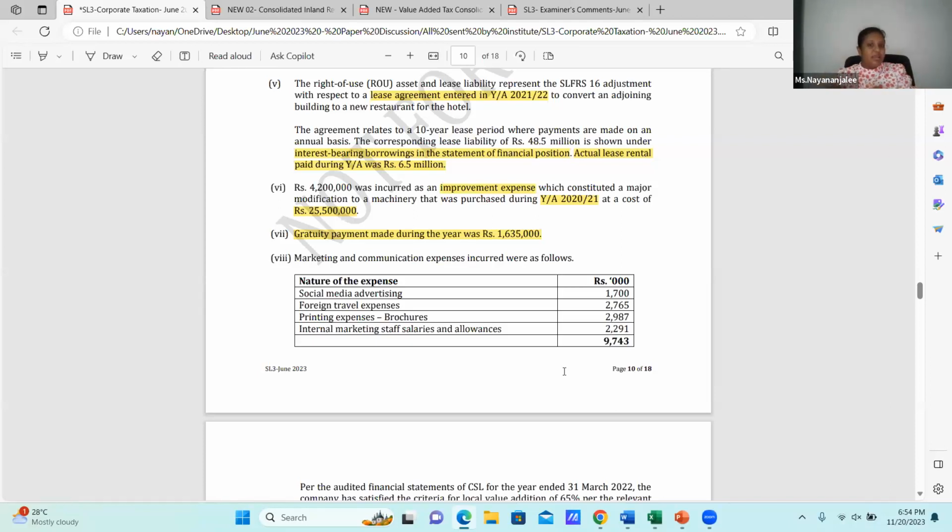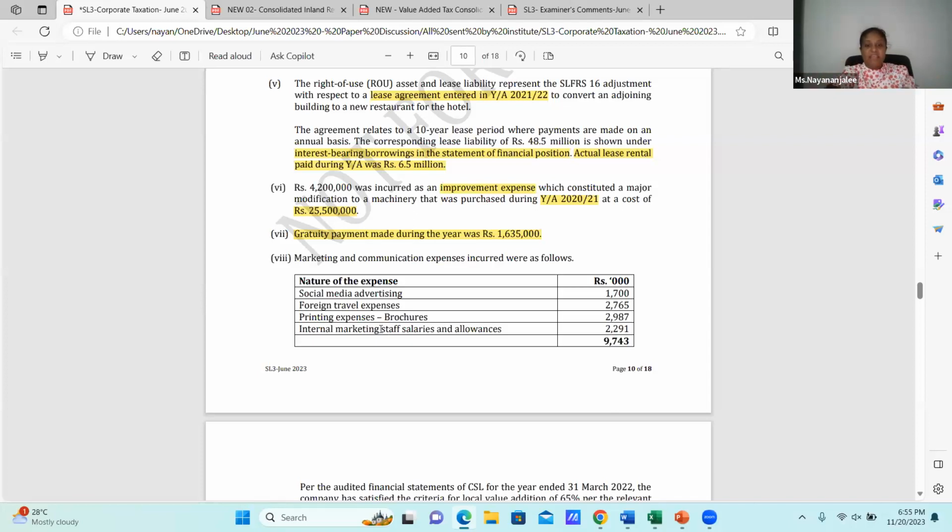Now I'm doing that. Social media advertising, okay, it can be deducted. Then we need to look at whether the additional deduction criteria are satisfied. Foreign traveling expenses under section 11 are a deduction under the rule, and marketing and communication expenditure is incurred for the production of income. It can be deductible. But again, for taking a double deduction, no. And printing expenses, which are brochures, yes, it can be taken as a markup. And if the particular thing is satisfied, then if 65% is satisfied, then you can go for double deduction.